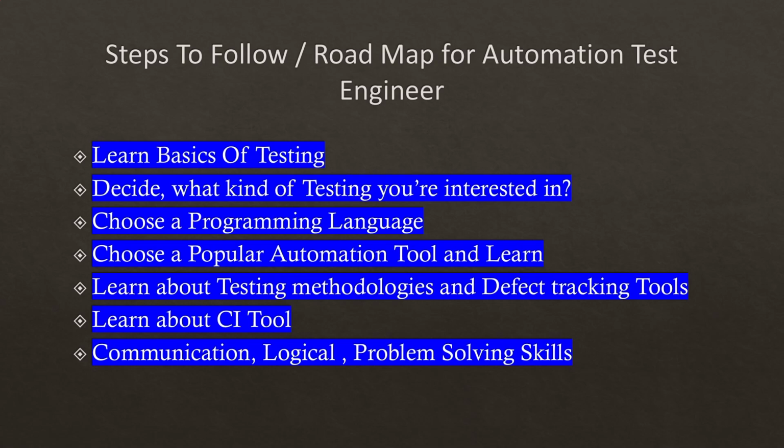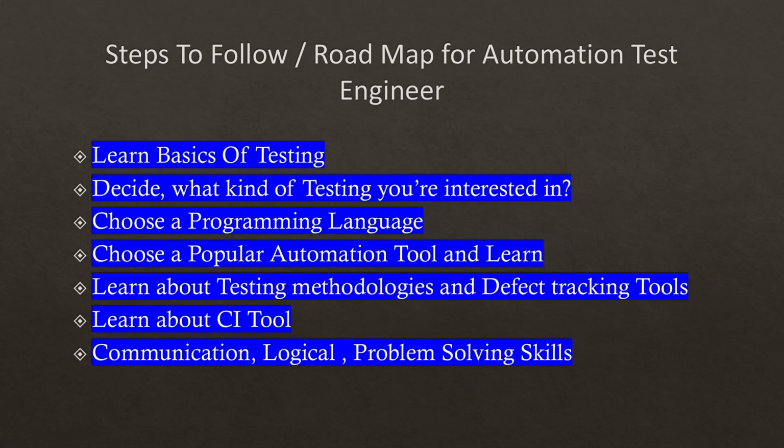So for that reason, choose any one of the programming languages like Java, C Sharp, Python or Perl. For example, if I want to automate a particular login button, with the help of only Selenium we cannot automate that login functionality, because in addition to the Selenium concepts we need to write some logic.